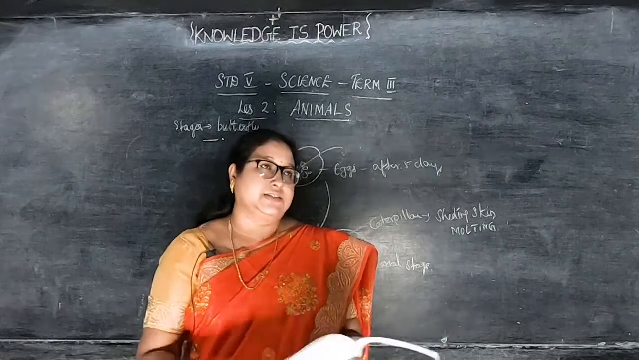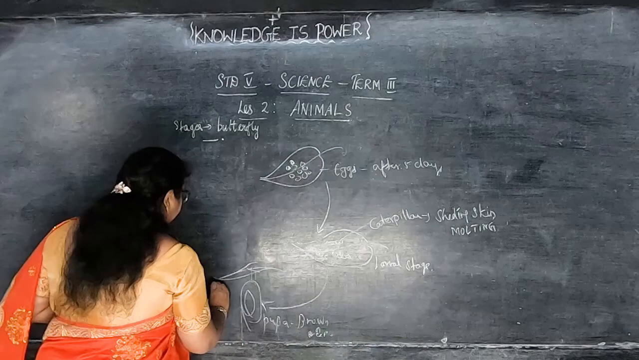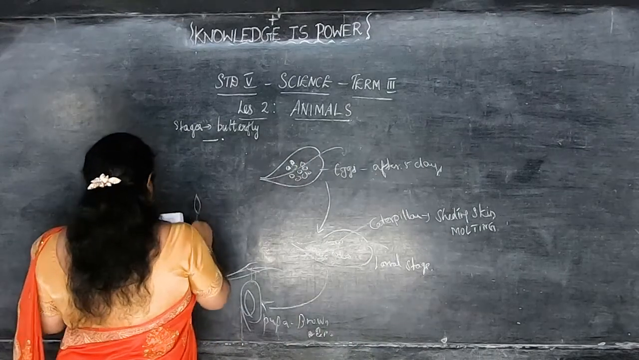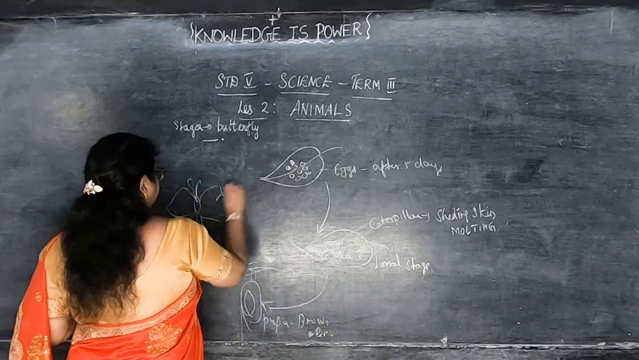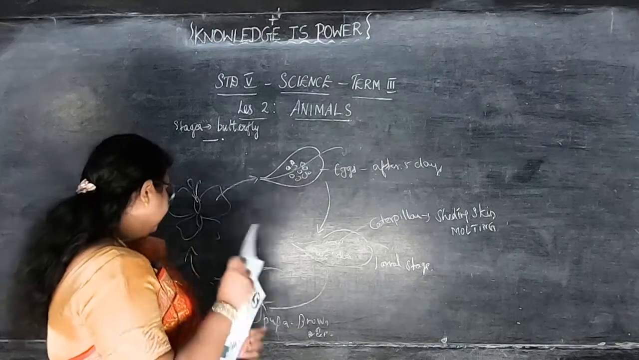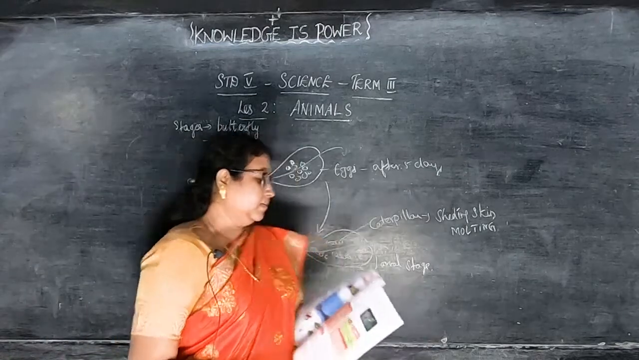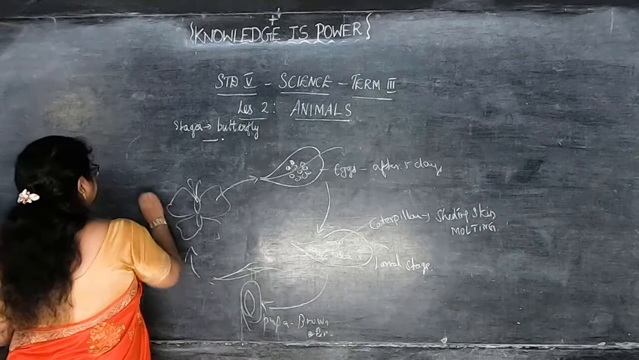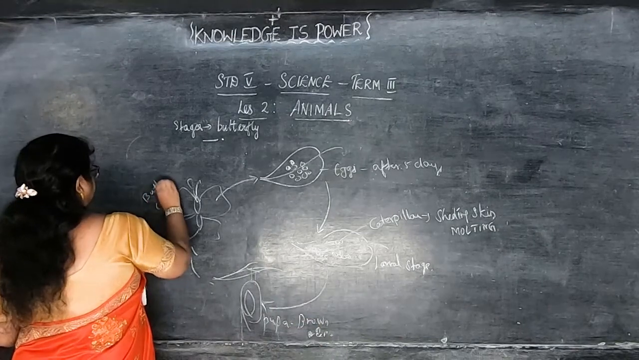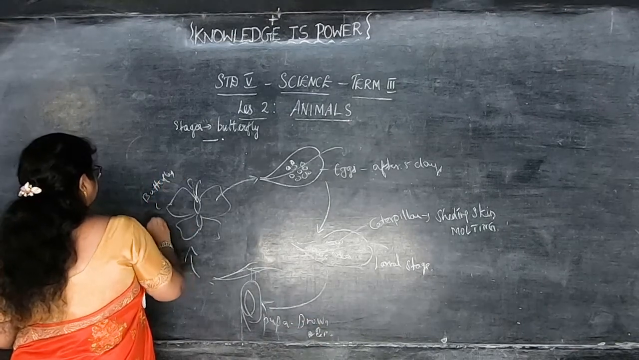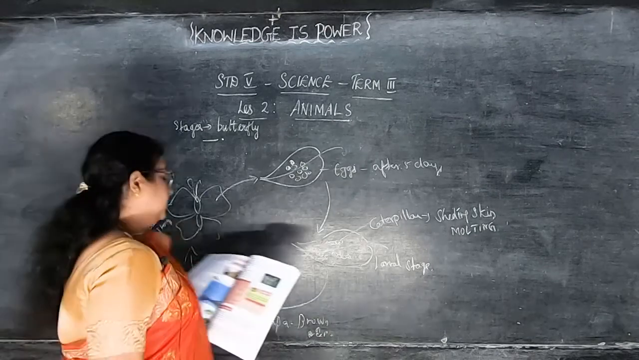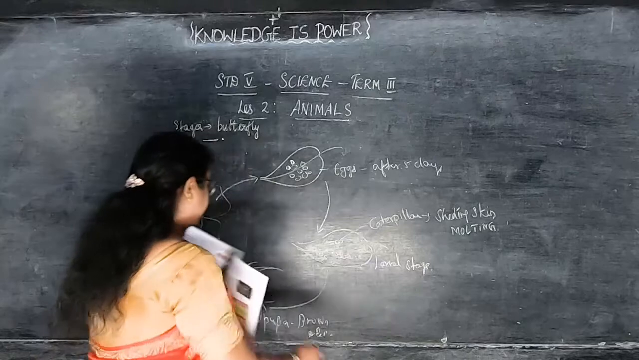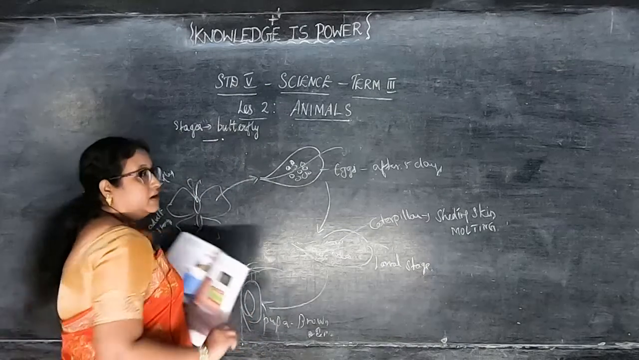The caterpillar turns into a butterfly. Then we'll see the butterfly stage. This is the adult stage. Butterfly, which is an adult stage. In the fourth stage, the pupa opens. Here the pupa opens and the butterfly comes out.